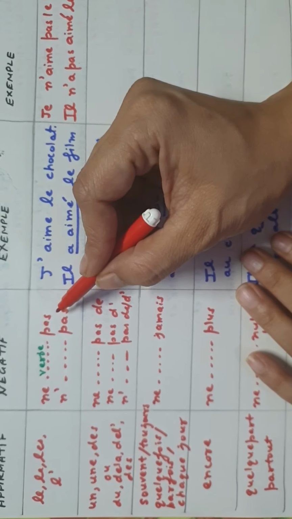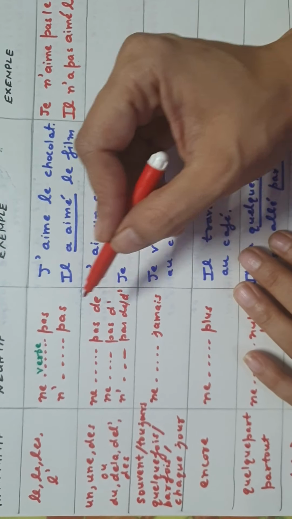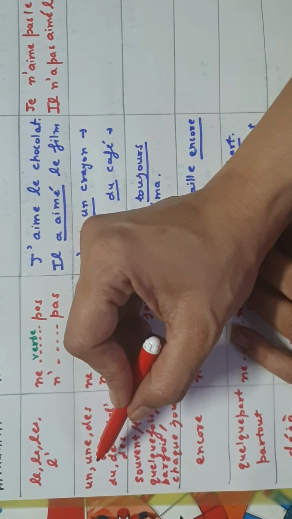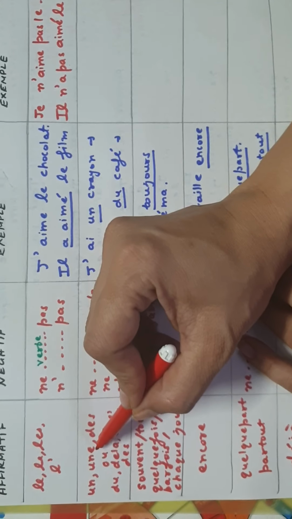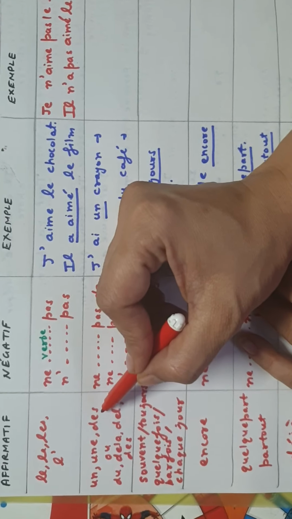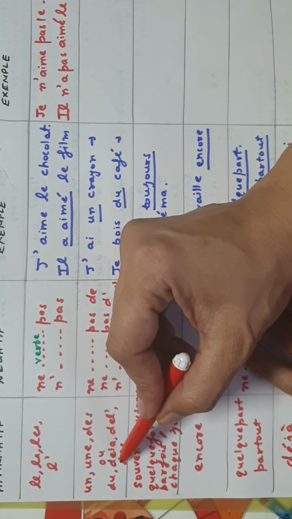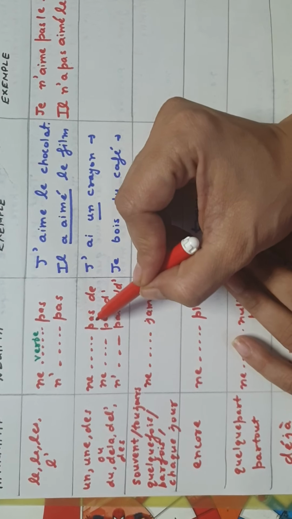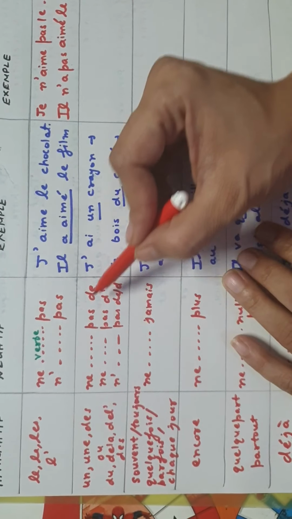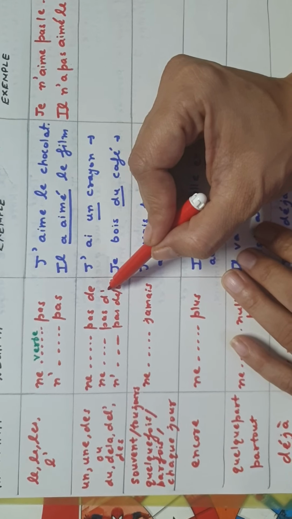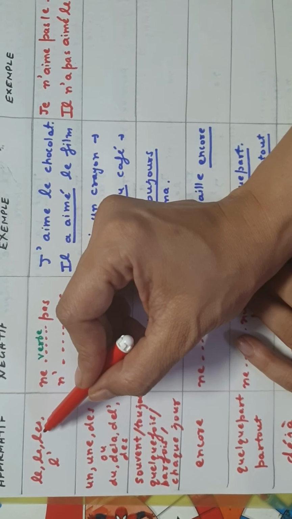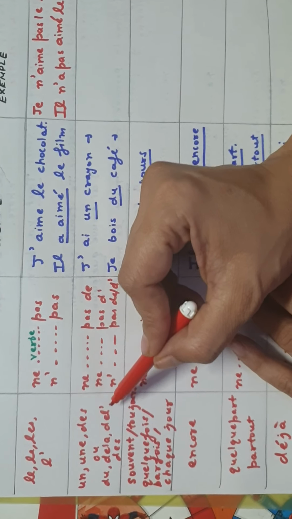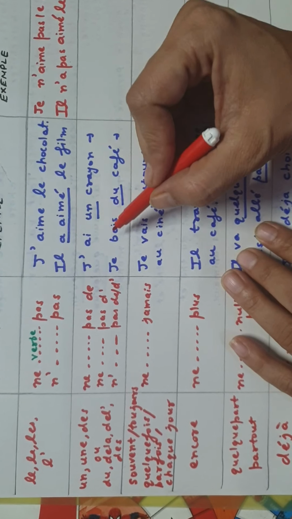Other than ne and pas, we have many other expressions which we'll see later, but with ne and pas there are some conditions also. For example, you have done it in class 6, 7th, 8th, that whenever in a sentence you find the indefinite articles un, une, de, or the partitive articles du, de la, de l', there we put ne and pas, but these articles all change to de or d' accordingly. The definite articles do not change into de, they remain as they are, but the indefinite and the partitive articles do change when they are used in a negative sentence.